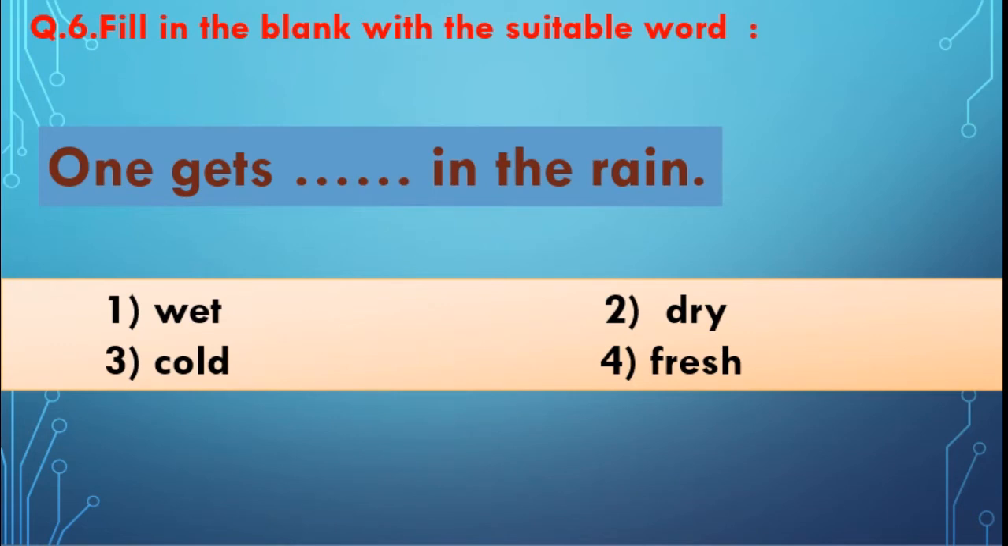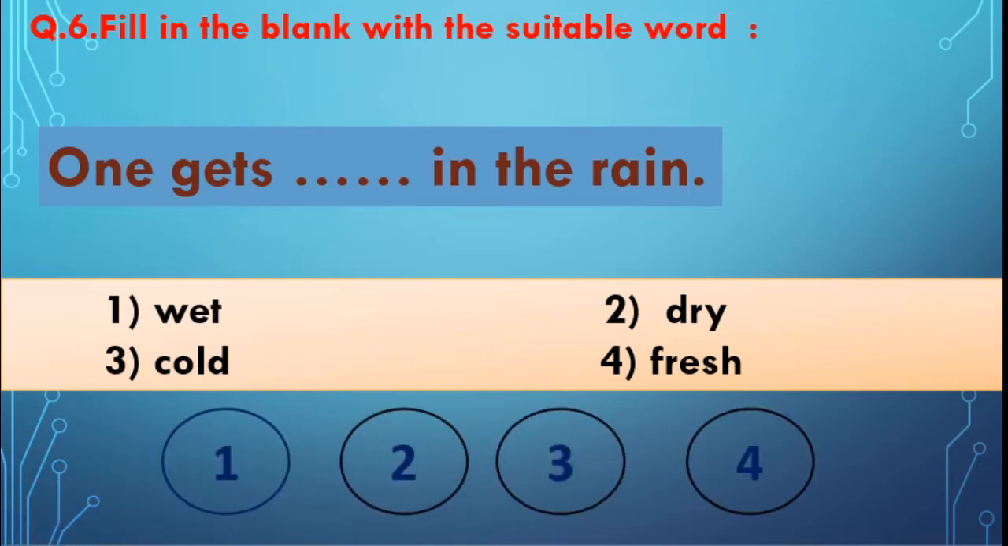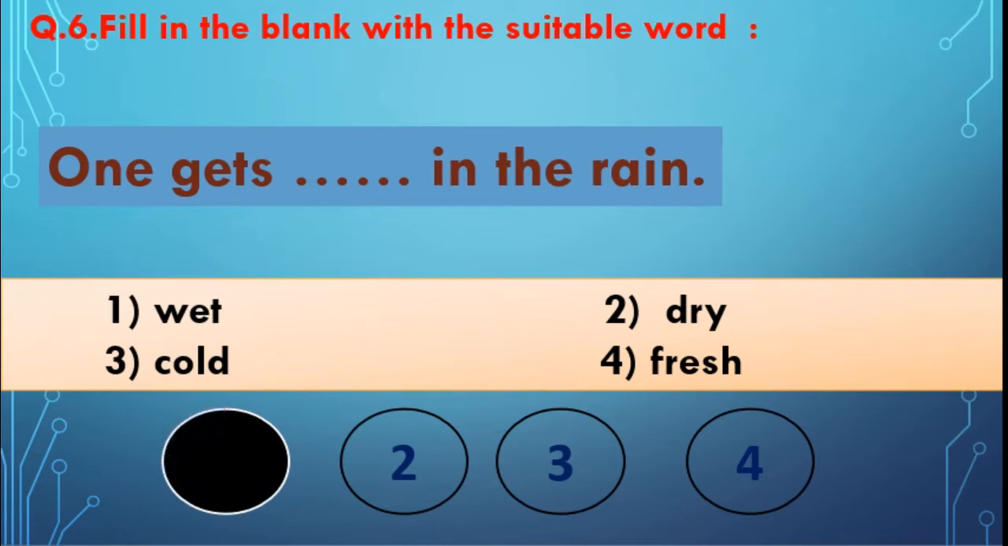Sixth one, fill in the blank with the suitable word. One gets dash in the rain. 4 alternatives are given here. Wet, dry, cold, fresh. One gets dash in the rain. Yes, you are right. First one is the answer. One gets wet in the rain.